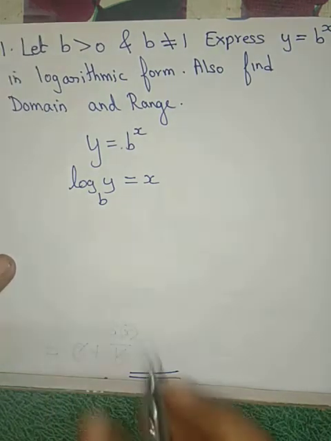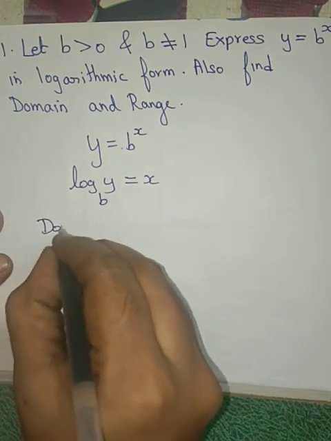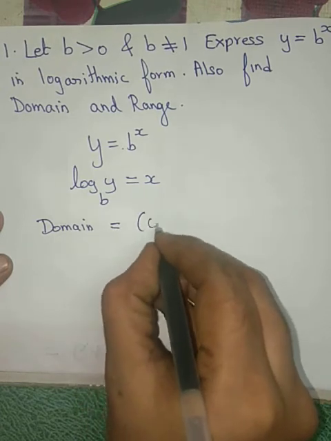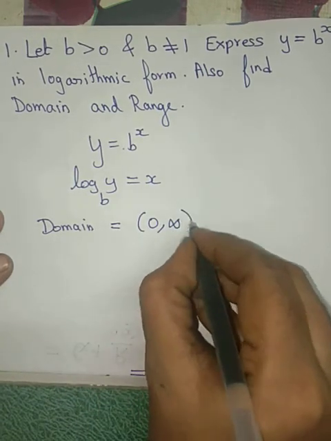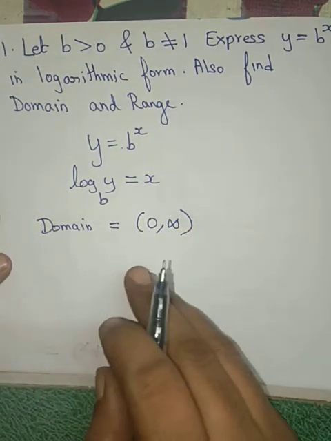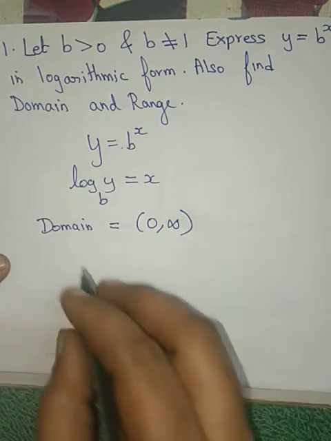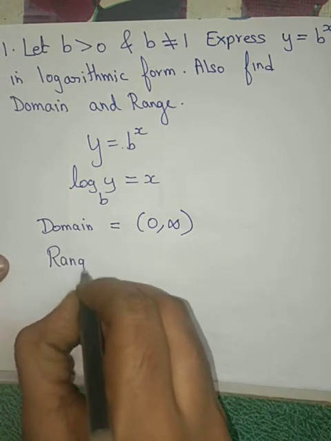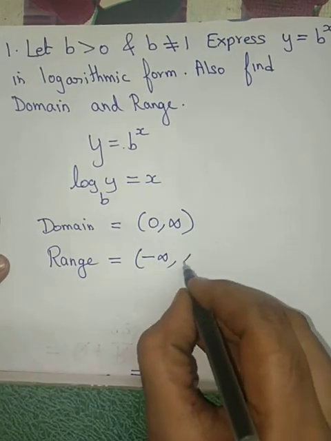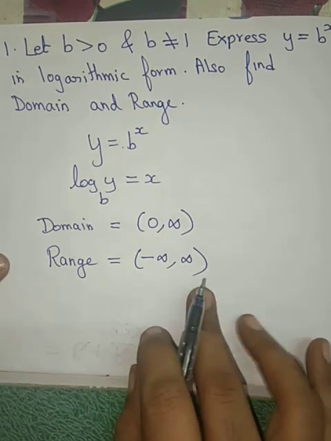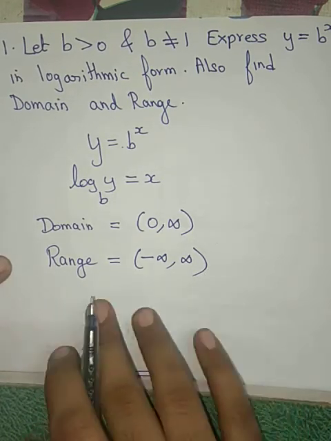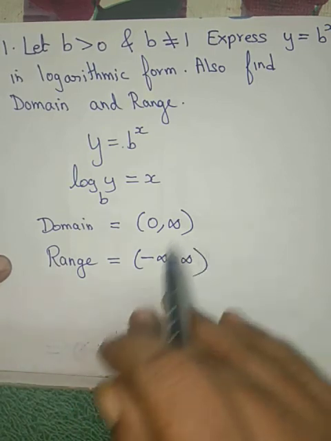Now next we have to write domain. What did I say? The domain for the logarithmic functions is always positive numbers, that is 0 to infinity, open interval. Square bracket போடக்கூடாது, ஏன்னா 0 வராது, 0க்கு மேலே இருக்கிற positive numbers. Range for the logarithmic functions, it can be negative numbers as well as positive numbers. That means minus infinity to plus infinity. So logarithmic function can have the range all the numbers. All this we saw in the starting itself.